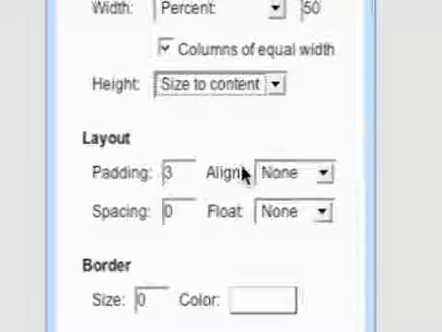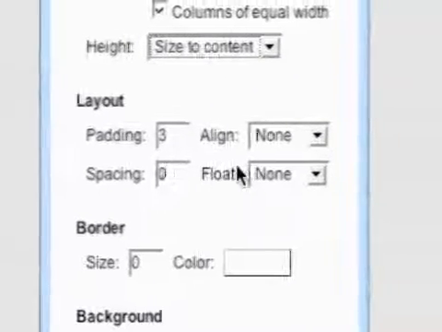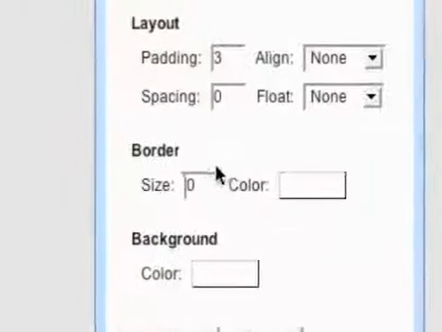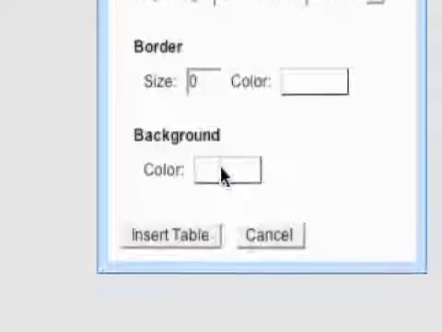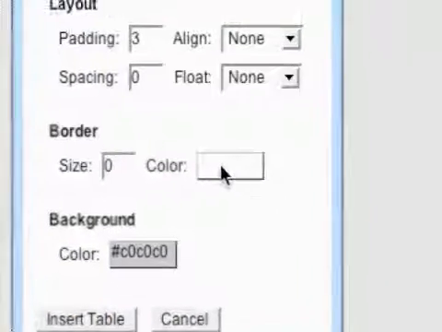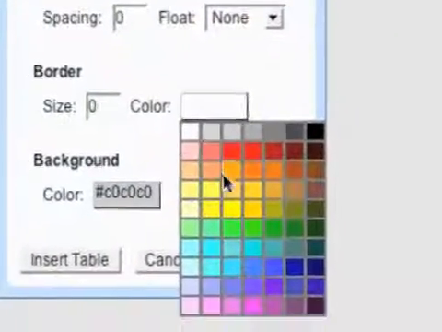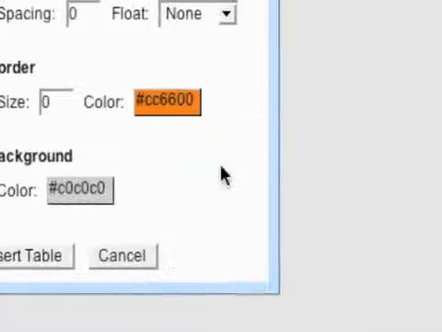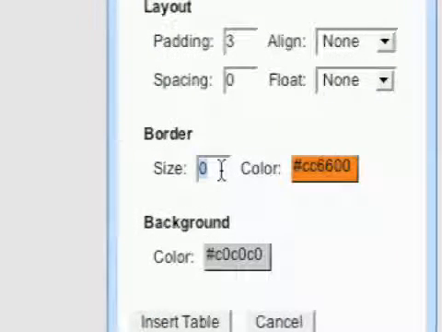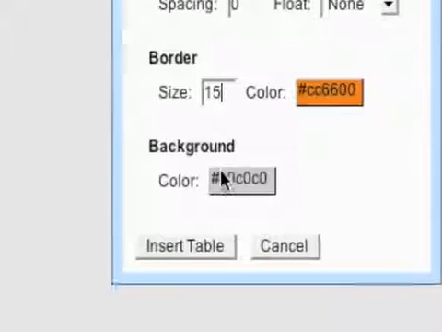And then you've got the layout. You've got padding, alignment, spacing, and float. I'm just going to leave these on the default. And then you have the option for a border and a background. So you can pick a background color and a border color. To make sure you see your border, you'll have to set a size for it. So I'll put in 15 and see what that gets us. So now I'll go ahead and insert the table.